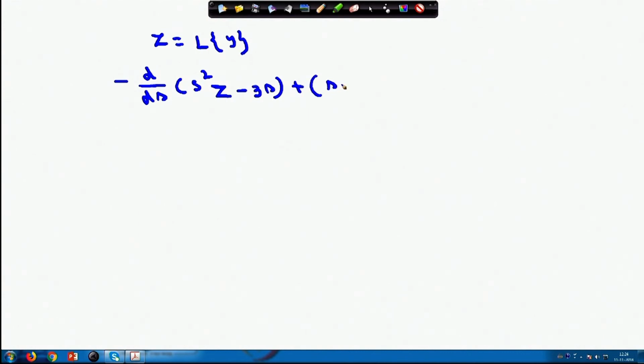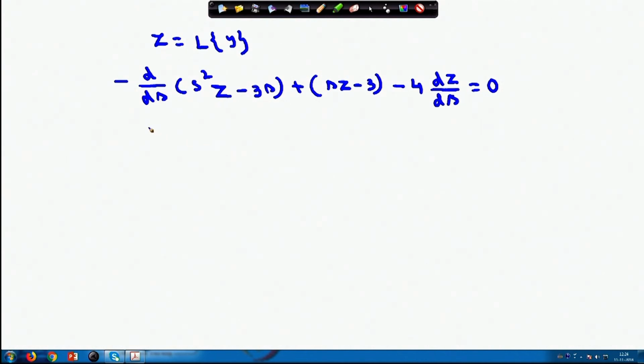In the next step I am assuming that z equals the Laplace transform of y. Then I can write the earlier equation as minus d/ds of s square z minus 3s, plus s z minus 3, minus 4 into dz/ds equals 0. Now you can form from here dz/ds.